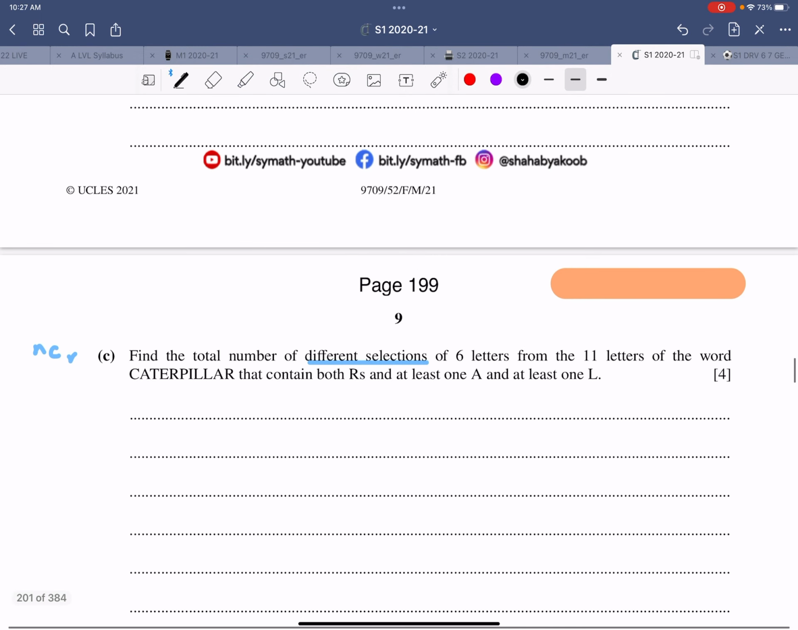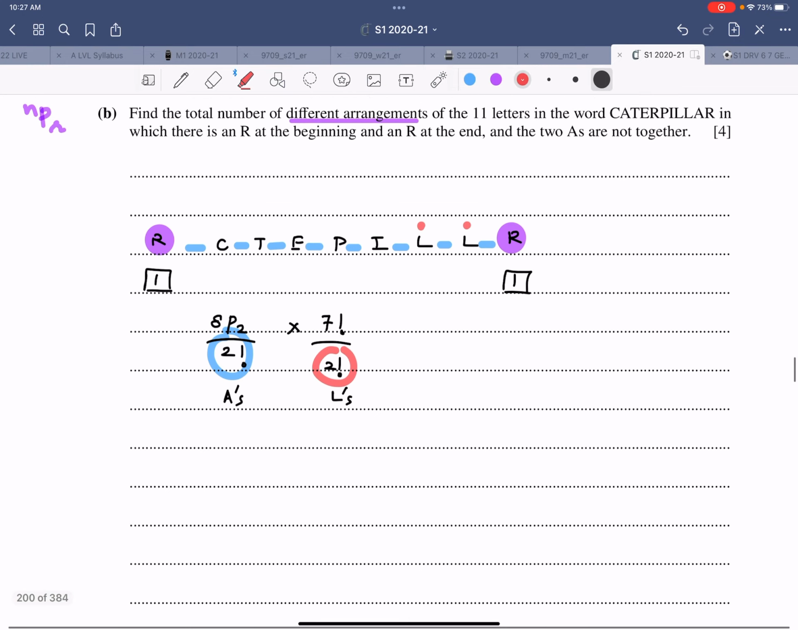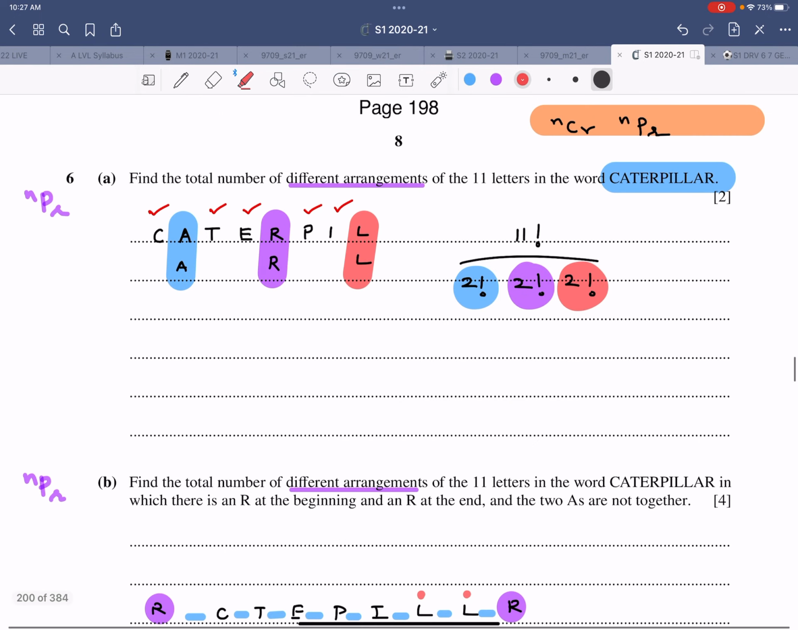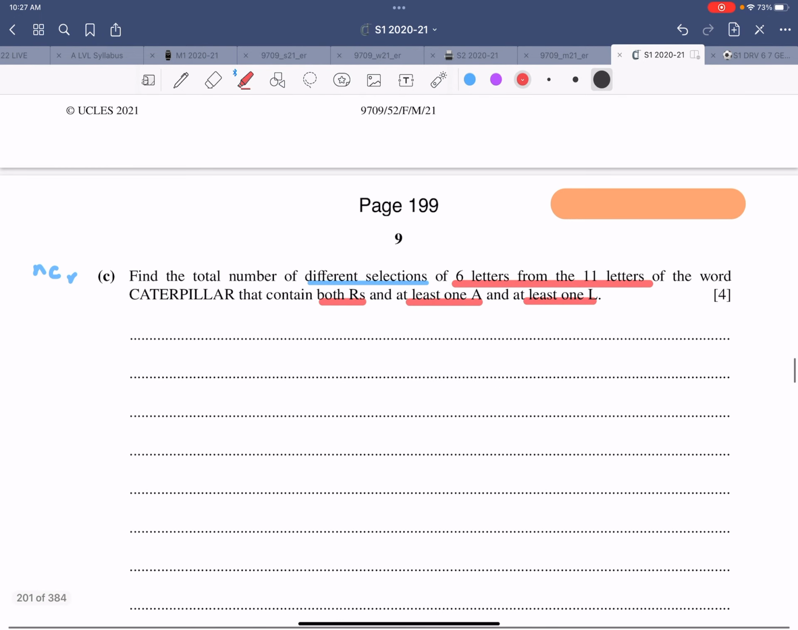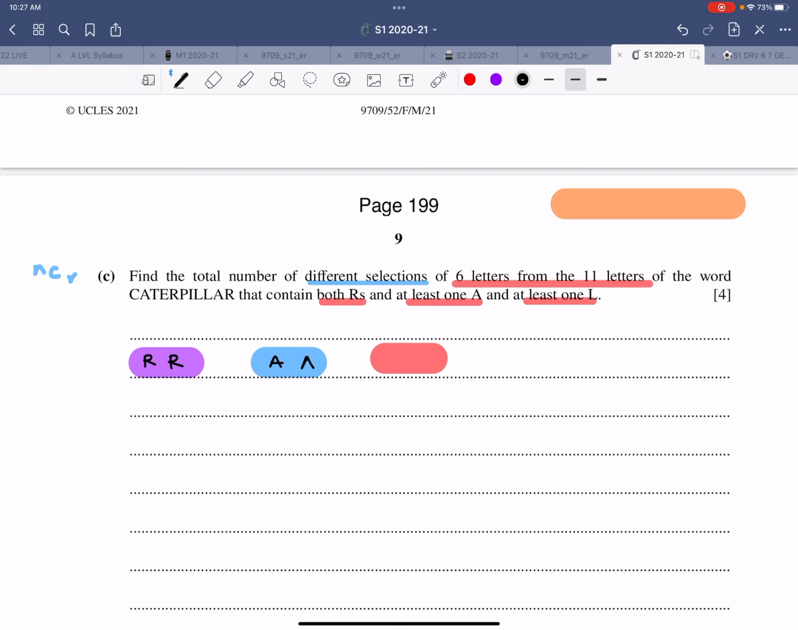Question number 3. Find the number of different selections of 6 letters from the 11 letters of the word that contain both R's, at least one A, at least one L. So now what do we have? We have double R, double A, double L. So let me first write the 2 R's, then 2 A's, then 2 L's, and then you have C, T, E, P, I. And you want a total of 6.